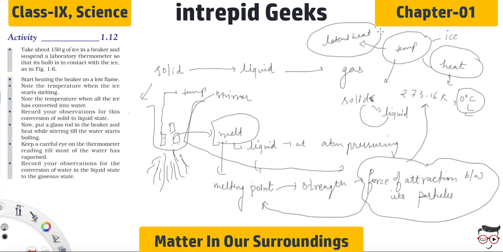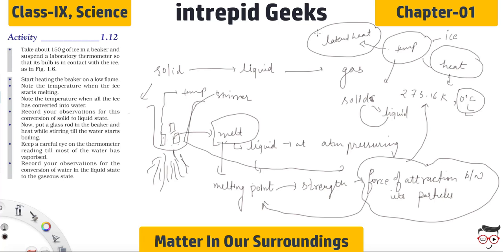The concept of latent heat is an important concept. I want you to read this concept from NCERT thoroughly so that you can understand it in a better way. Try to see this whole video session for at least 2 to 3 times in order to understand the concept properly, because it may be possible that you may not understand it the first time, but after watching the video 2 to 3 times, you can easily relate to the concepts, and you must read NCERT for that.